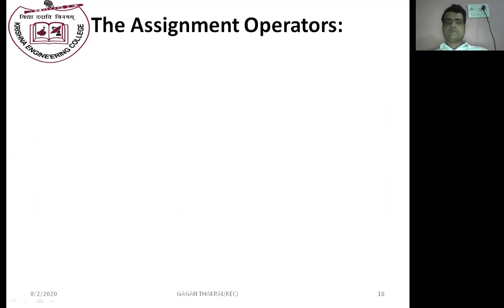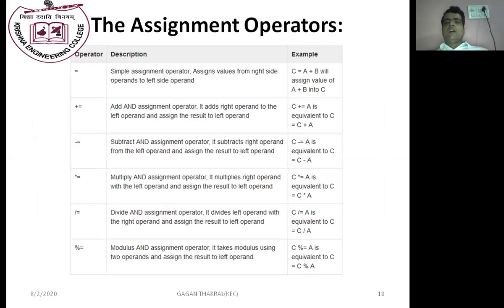The assignment operator. The assignment operator is also known as shorthand operators. If we use single equal to, then it will assign the value of one variable to another variable. If we write C is equal to A plus B, first of all, it will perform A plus B, and the value of A plus B is assigned to C. Plus equal to: C plus equal to A means C is equal to C plus A.